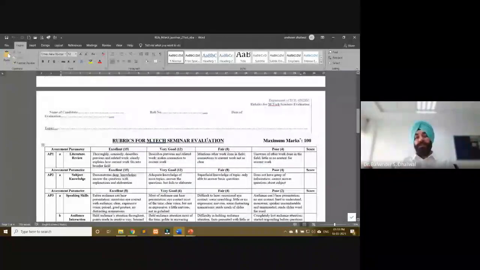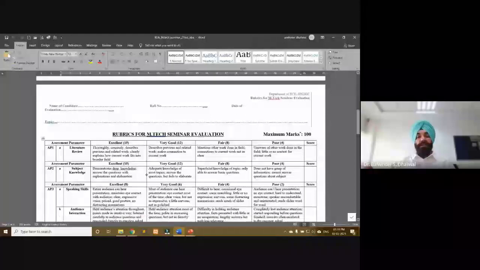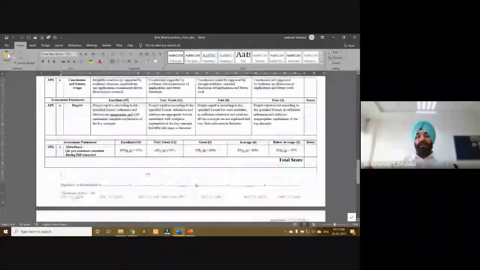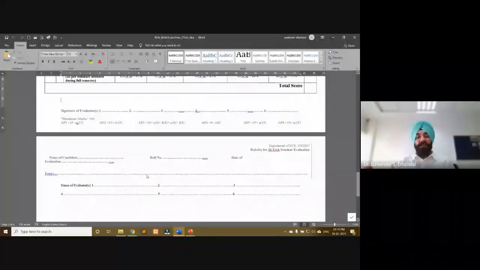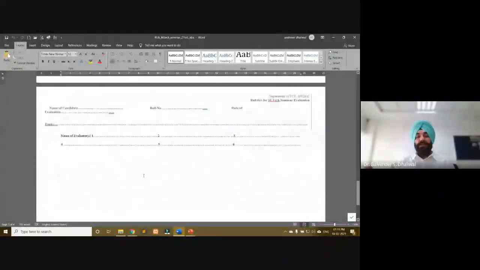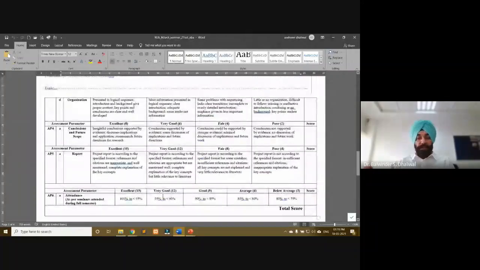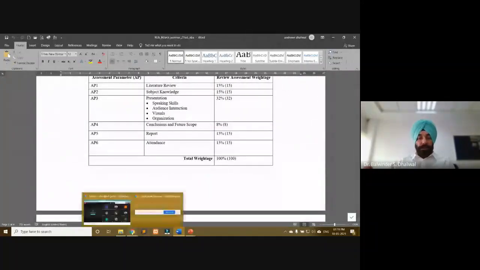This resulted in a very effective evaluation and assessment, and students were very satisfied when they got the results based on this rubric. So I wanted to show this as a case study. Now let me again go back to the PPT.